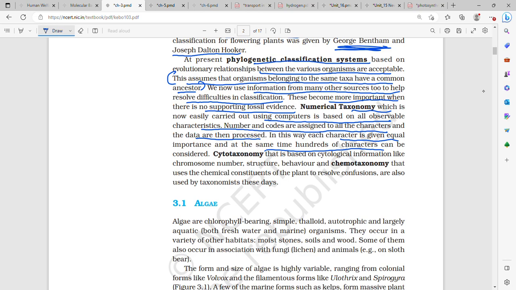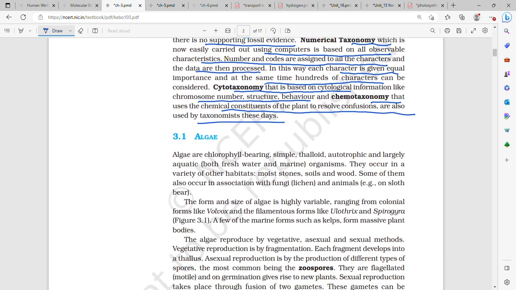Then cytotaxonomy is based on cytological information such as chromosome number, structure, behavior, etc. And what is chemotaxonomy? That is the chemical constituents of the plant, used to resolve confusion.